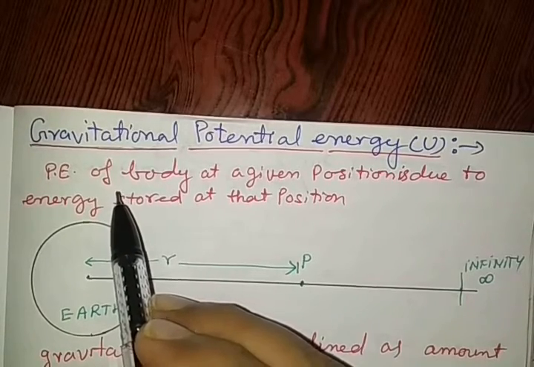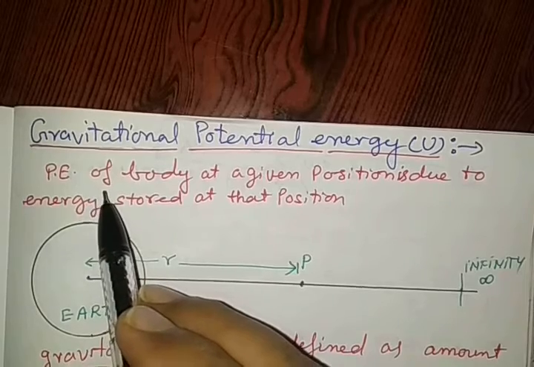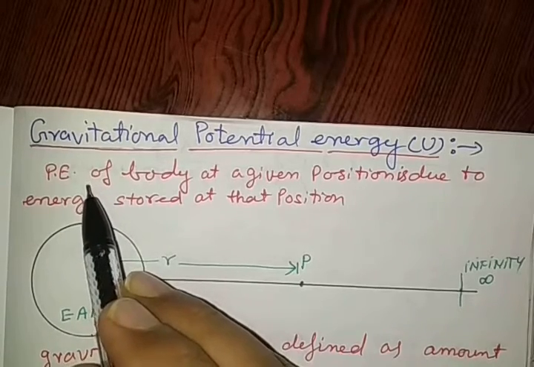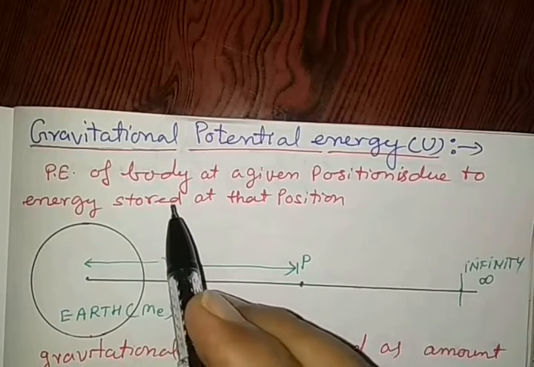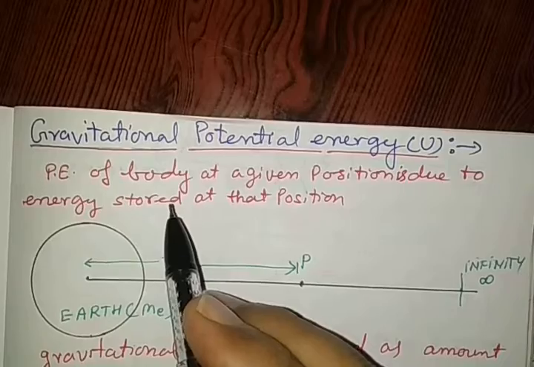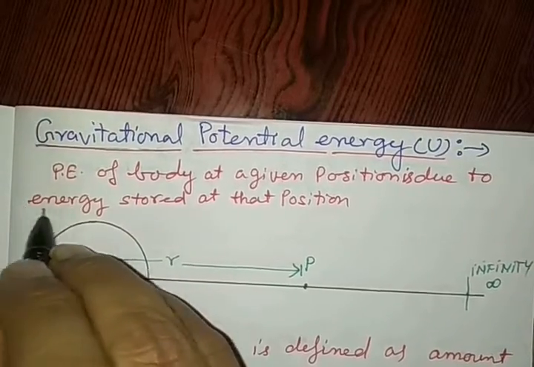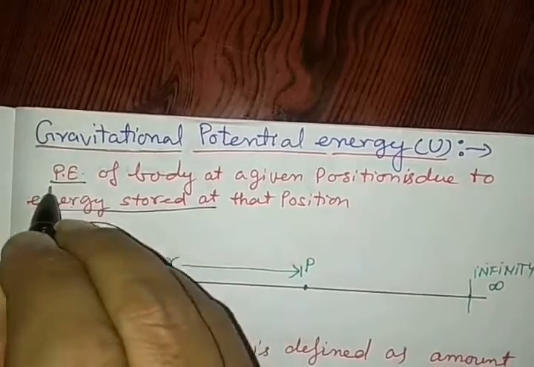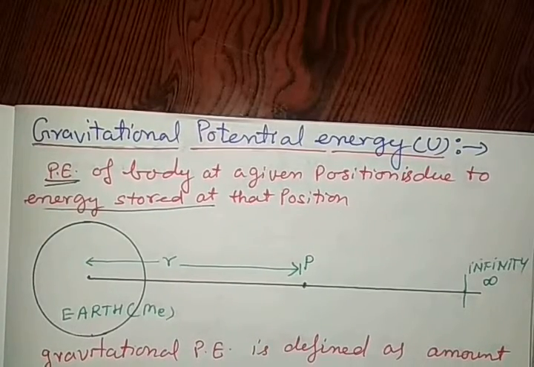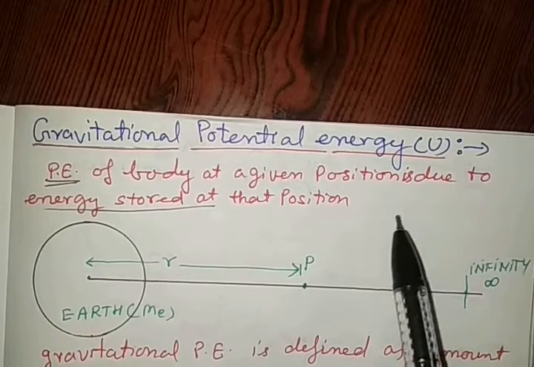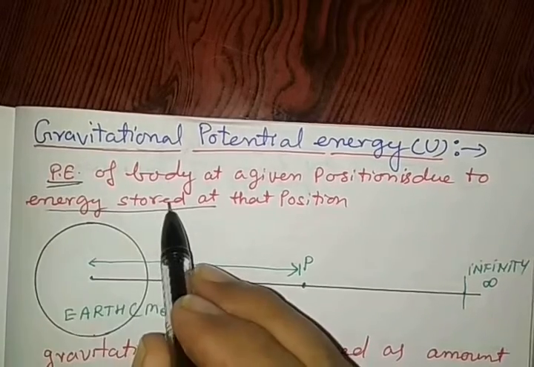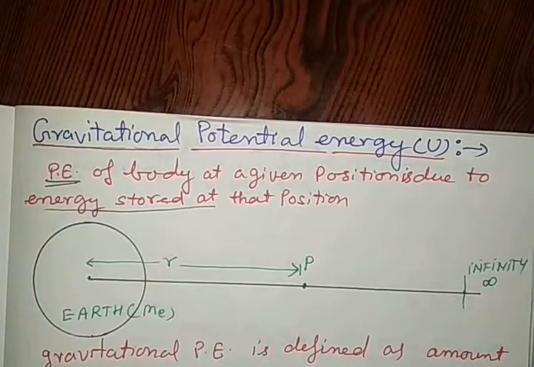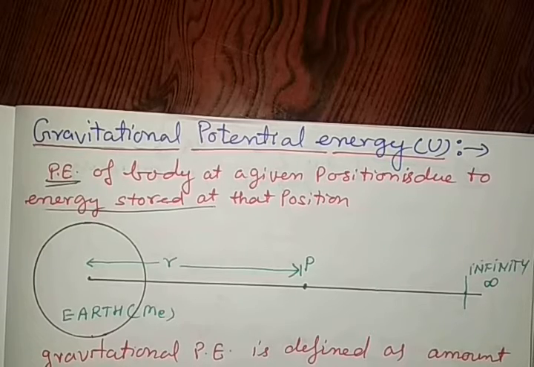We know in mechanics, potential energy in a body is due to its position. At a given position, whatever energy remains stored inside a body is called potential energy. Potential energy is due to the state of a body. Now see gravitational potential energy.